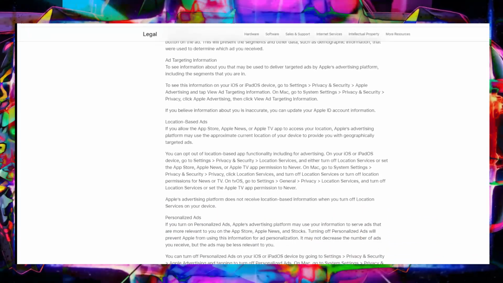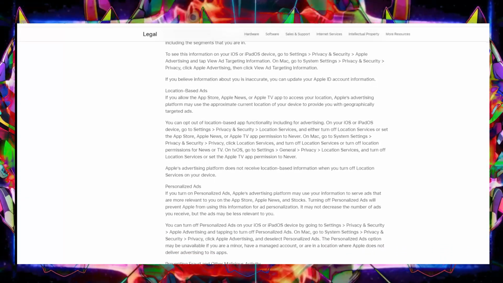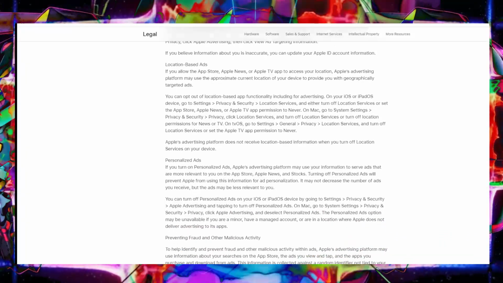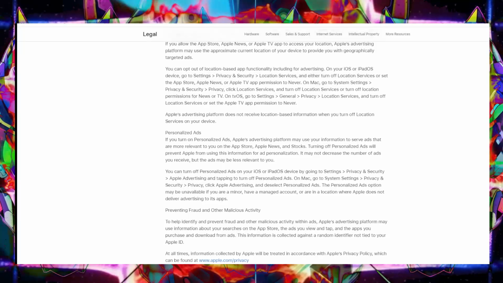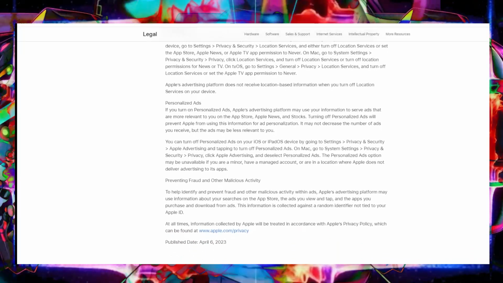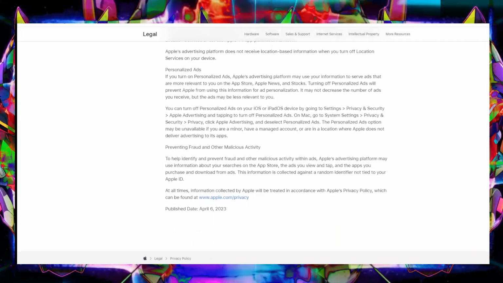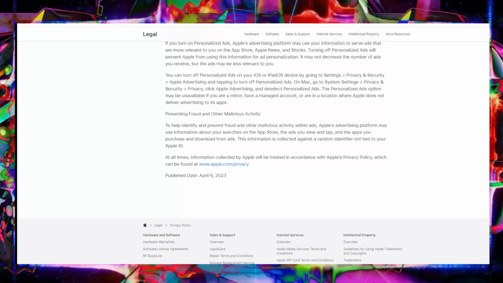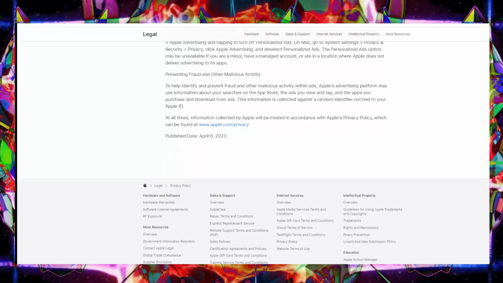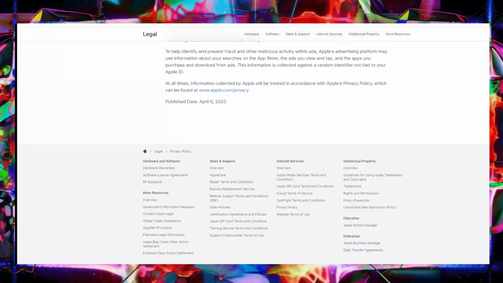Think about what we were saying about advanced data protection. Even with that turned on, they still need data to make sure those safety features actually work, right? Right, to make sure those features are doing their job. This document just shows how they use our data, all anonymous and combined, to make those features better all the time. Can you give me an example? How does this play out in the real world?